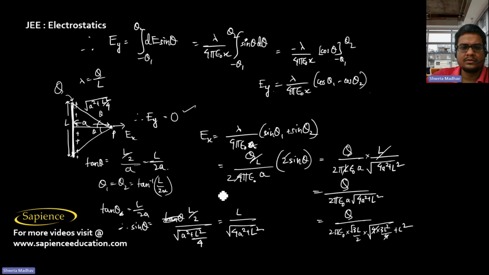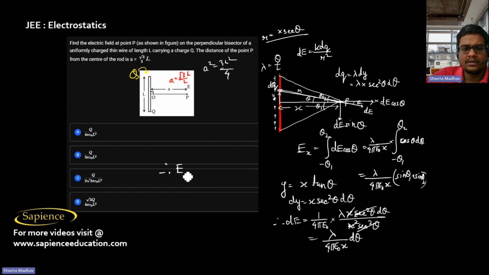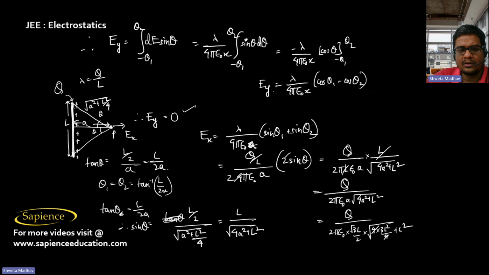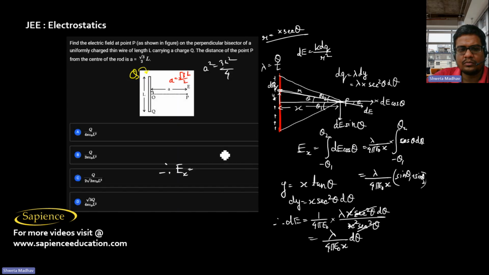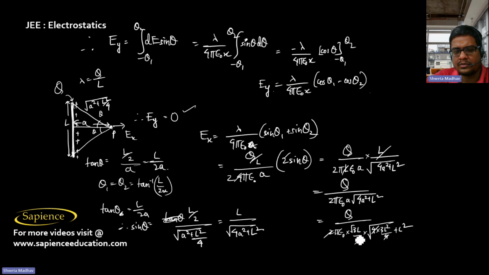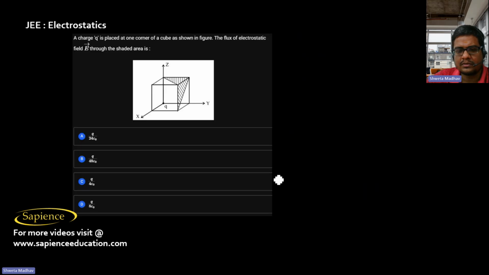Now therefore the electric field along the x-axis will be 2 and 2 will get cancelled. Q by pi epsilon naught into root 3L into 3L square plus L square, so root over 4L square.